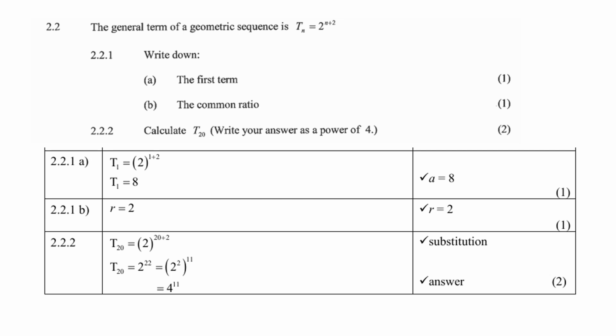Right, 2.2, which is now the geometric sequence, is given as Tn equals 2 to the power n plus 2. That is given. So you must write down the first term. Now, of course, n represents the position of the term. So you're just going to replace n with a 1, and you get 2 to the power of 3, which of course is 8. The common ratio, so you take the Tn in the formula and replace it with an 8, because you just calculated now that Tn is 8.